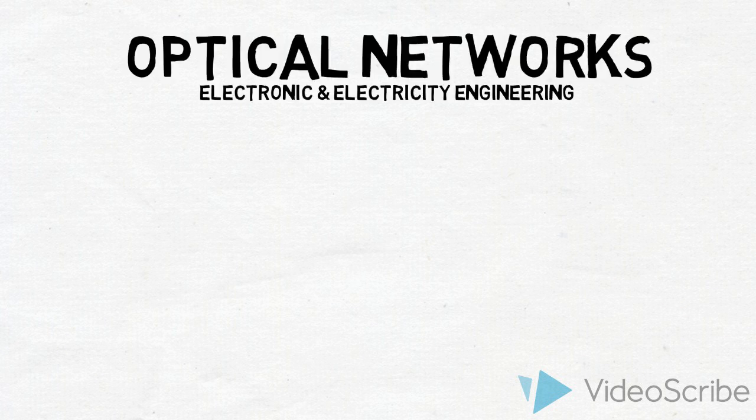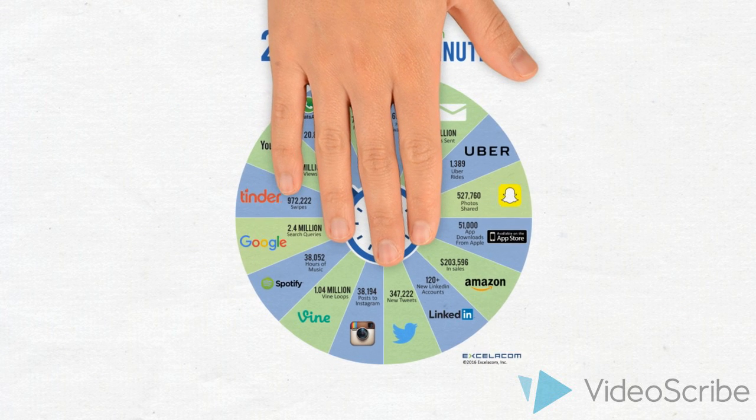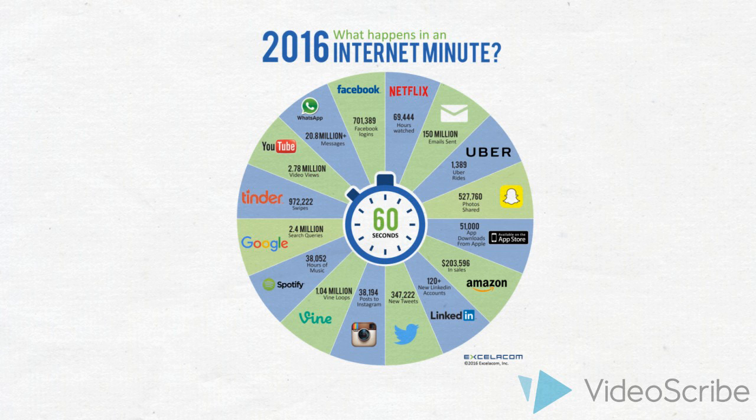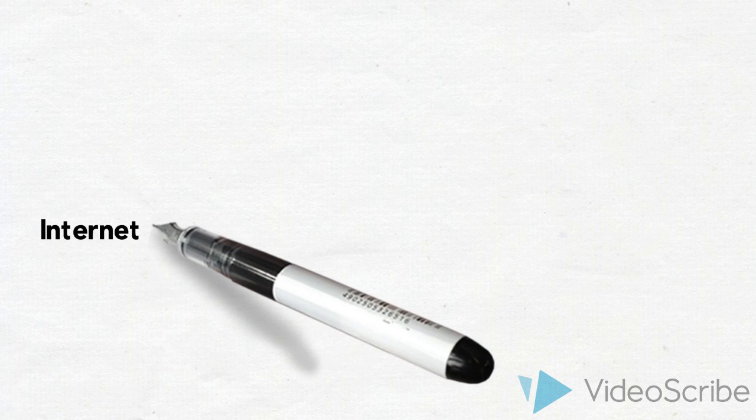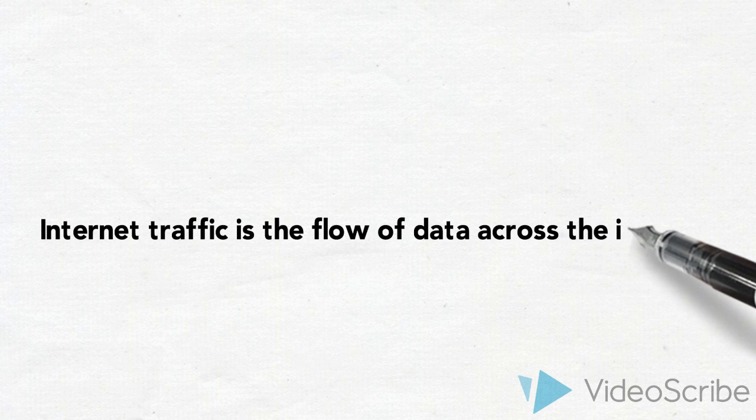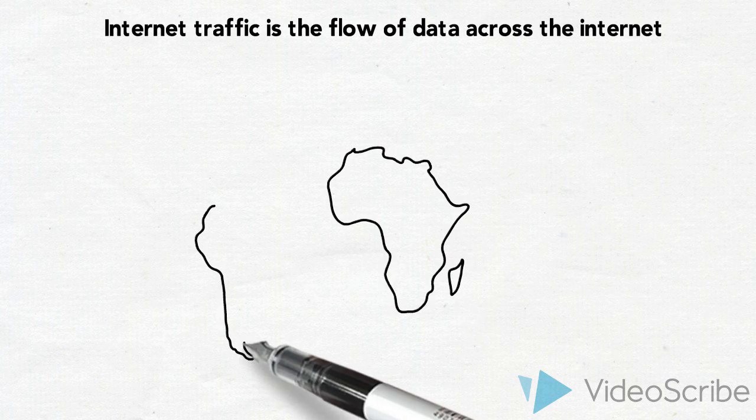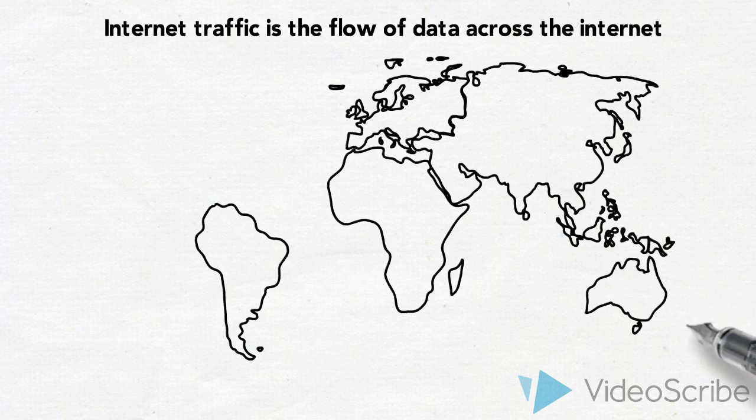Optical networks. This chart gives a representation of just how much activity happens on the internet. For example, there are almost 3 million YouTube views and over 500,000 photos being shared on Snapchat every minute. An increase in personal, corporate, and machine-to-machine use will continue to drive demand, creating more and more internet traffic.